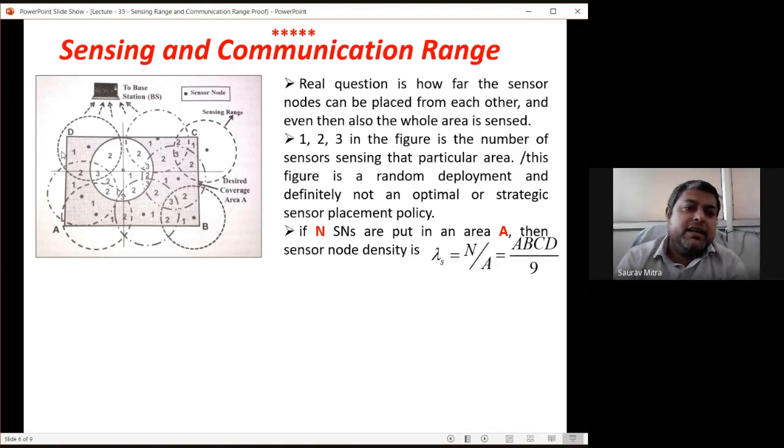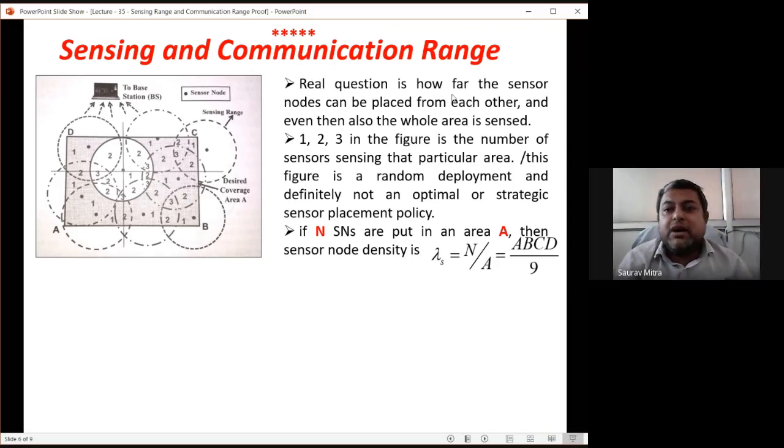So this is the area here. To cover the ABCD area with RS as the sensing range, we require 9 sensor nodes. And this 9 we have found just by placing sensor nodes and checking that, okay, if this is the sensing radius RS, then with 9 sensor nodes we can cover the whole area. But there is a certain formula for that, because if we know RS and the area of ABCD, then we can find out what the node density should be within that ABCD area. So there is a small proof, we are going to do that.